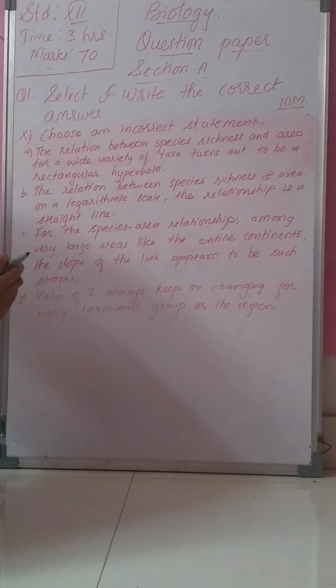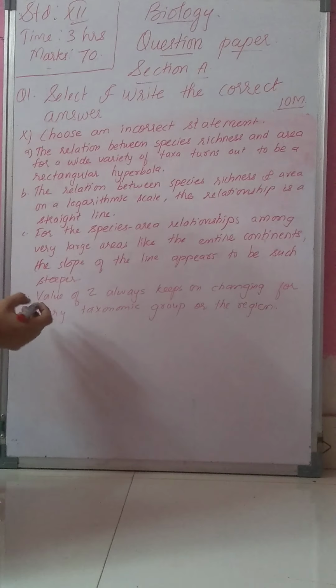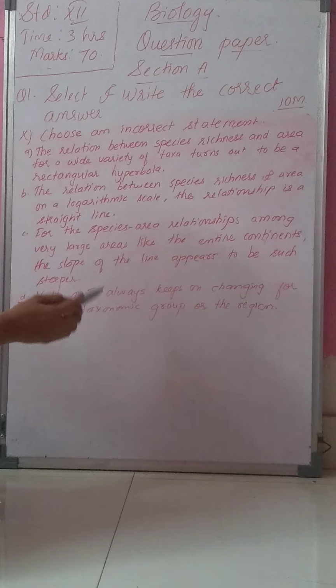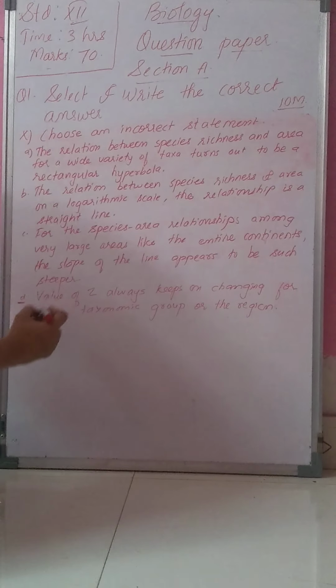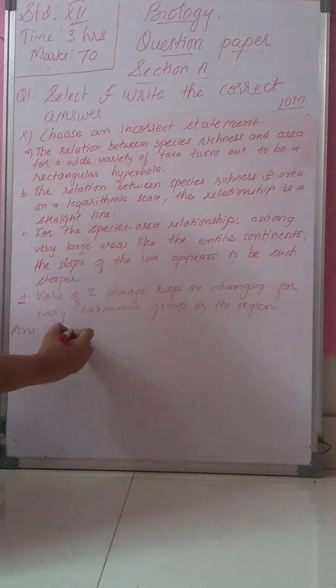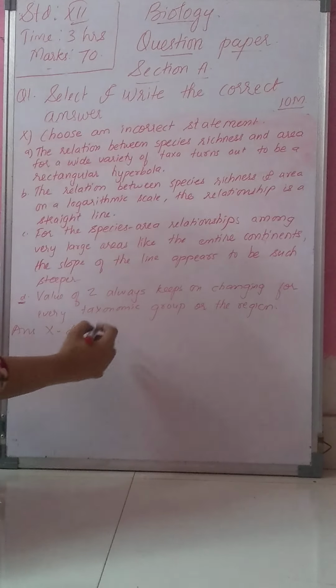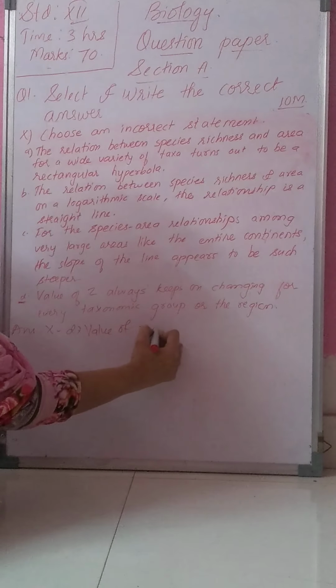The correct answer for this is D, that is value of Z always keeps on changing for every taxonomic group or the region. So you will write answer MCQ number 10, option number D.